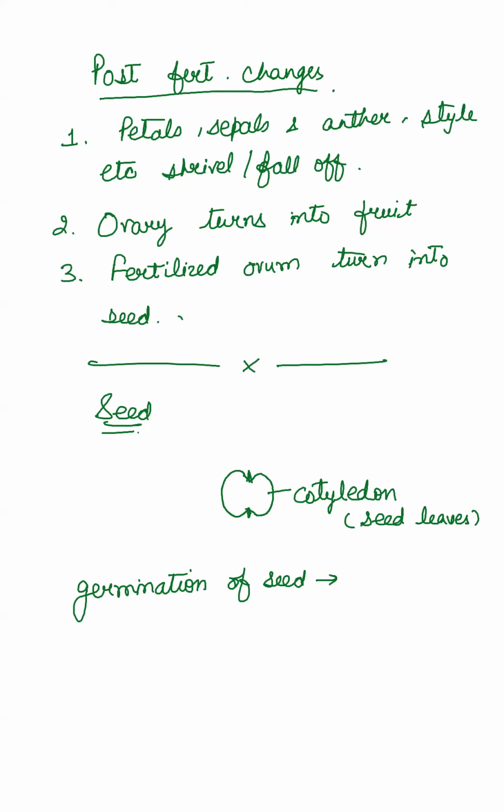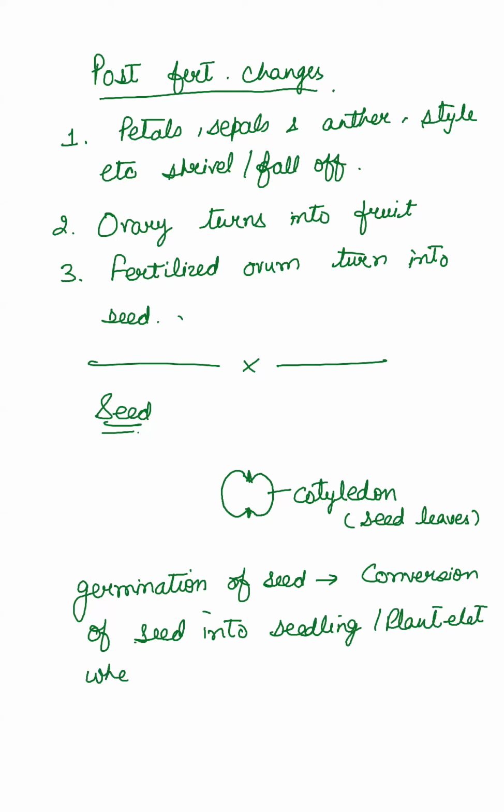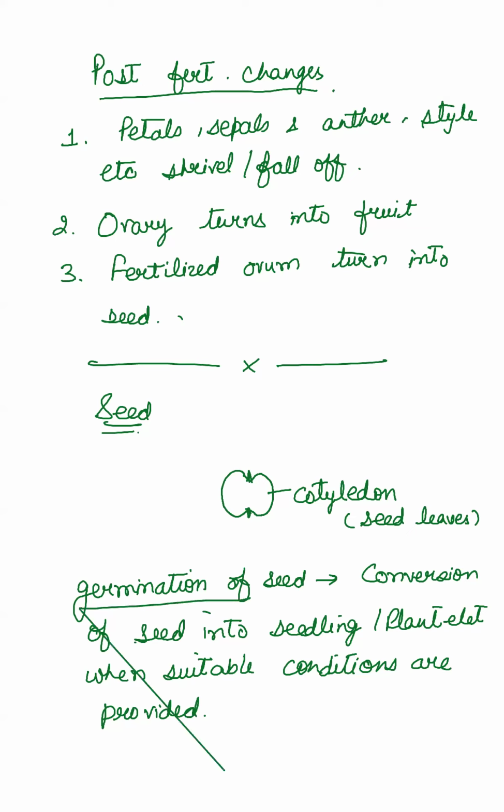Germination of seed is conversion of seed into seedling या plantlet when suitable conditions are provided. You all know what the suitable conditions are: warmth, moisture, nutrients, ठीक है, soil या nutrients, ठीक है। So when this is provided, seeds germinate.